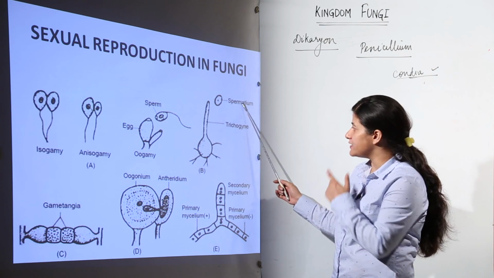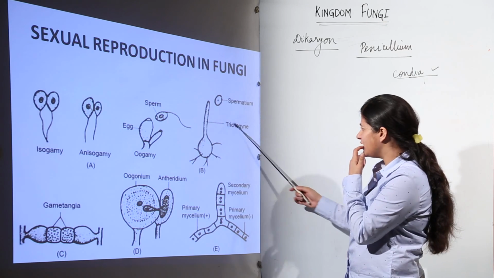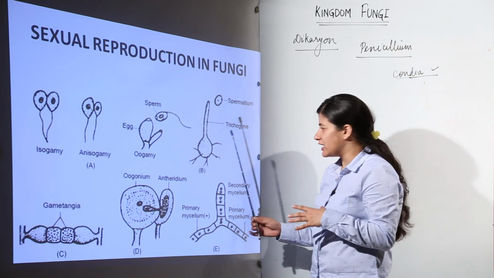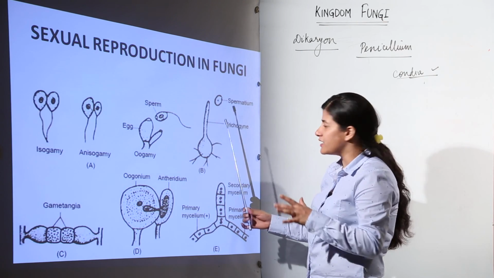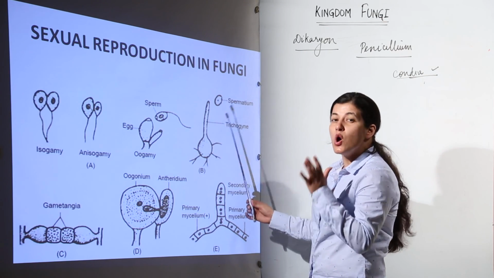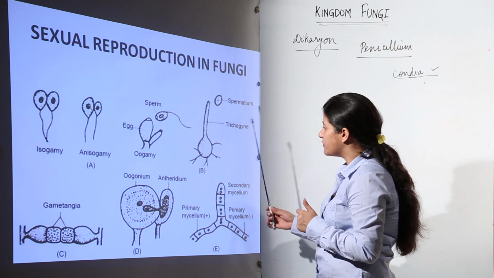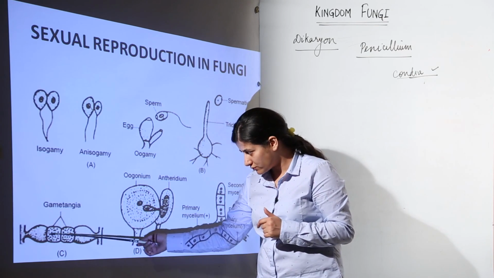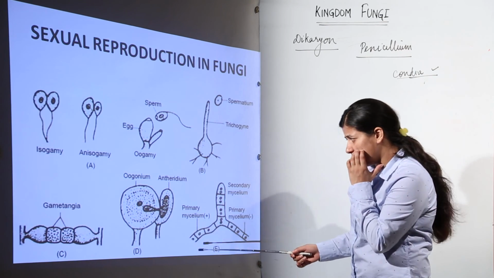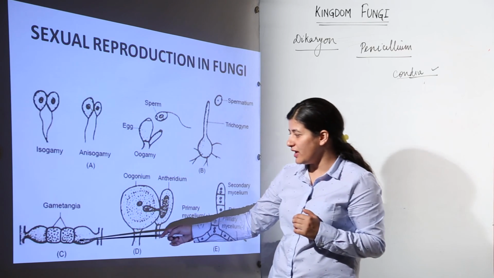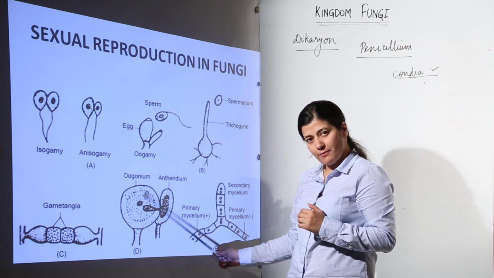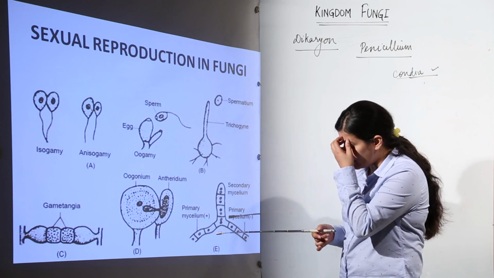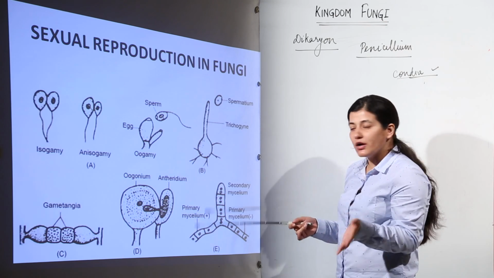Then we have spermatium and trichogyne. This is present in the simplest form of fungi, and we do not get into detail of this because then we have to understand other parts as well. You just have to remember that this is also one of the methods in which fungi can reproduce. Then we have another one, that is gametangial contact. Gametangial contact is basically the contact between the male and female sex organs. They are going to come close in terms of their fungal mycelium.